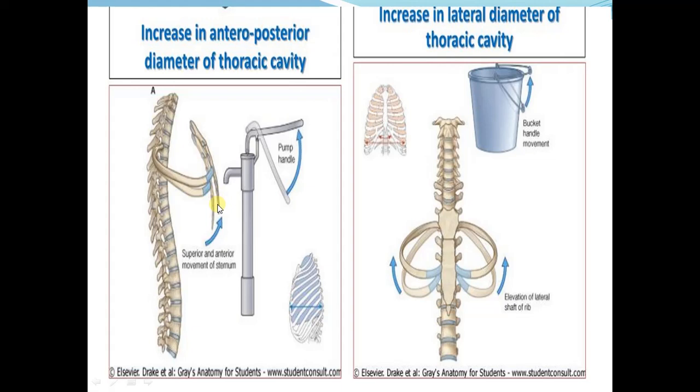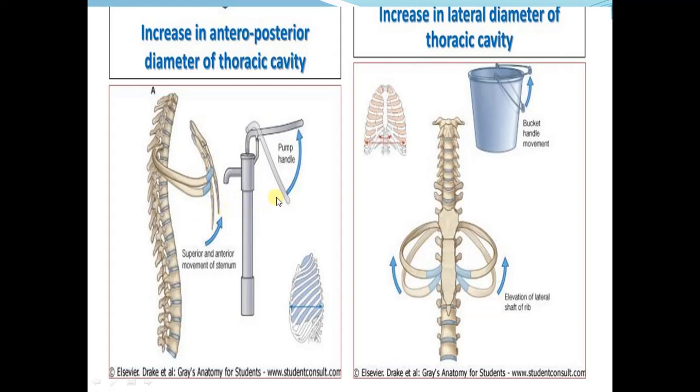When there is contraction of the external intercostal muscles, this will cause the sternum to move upward and forwards.